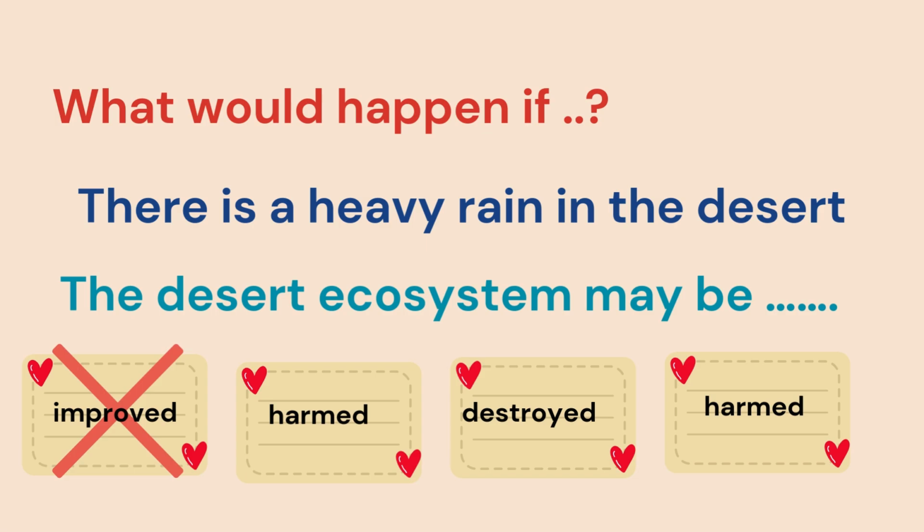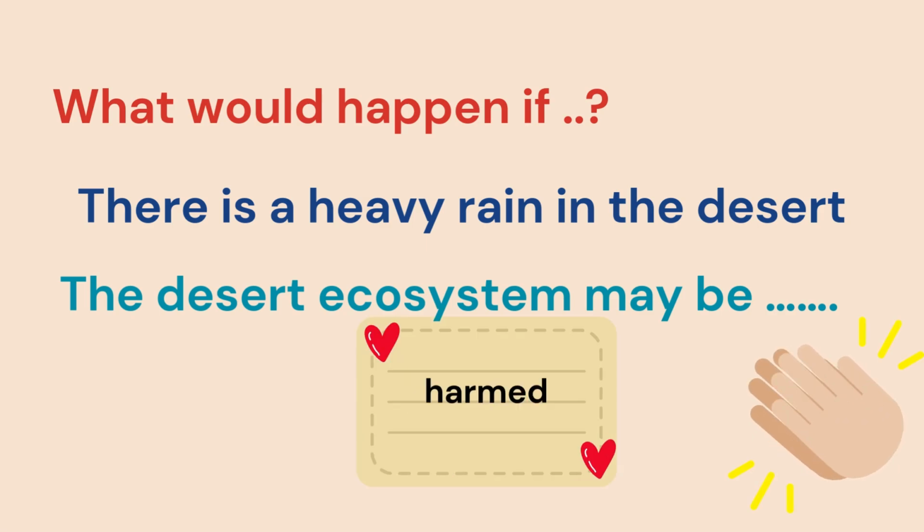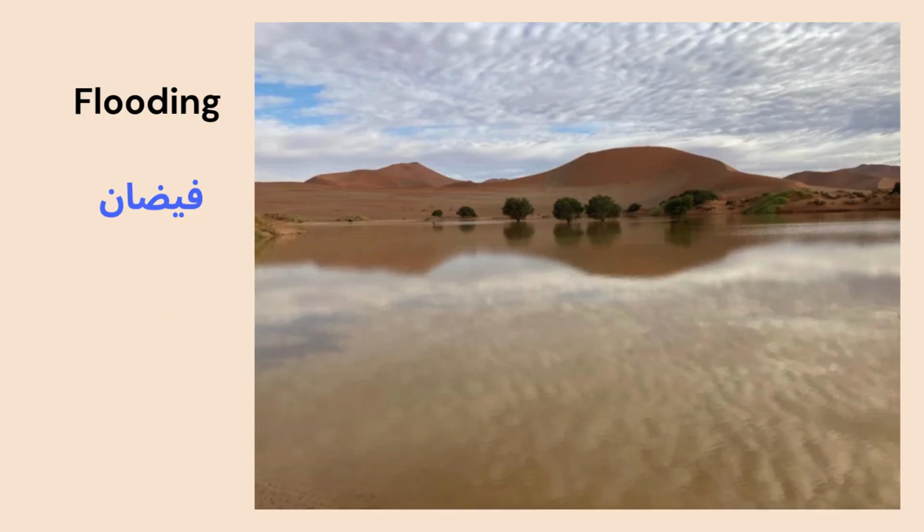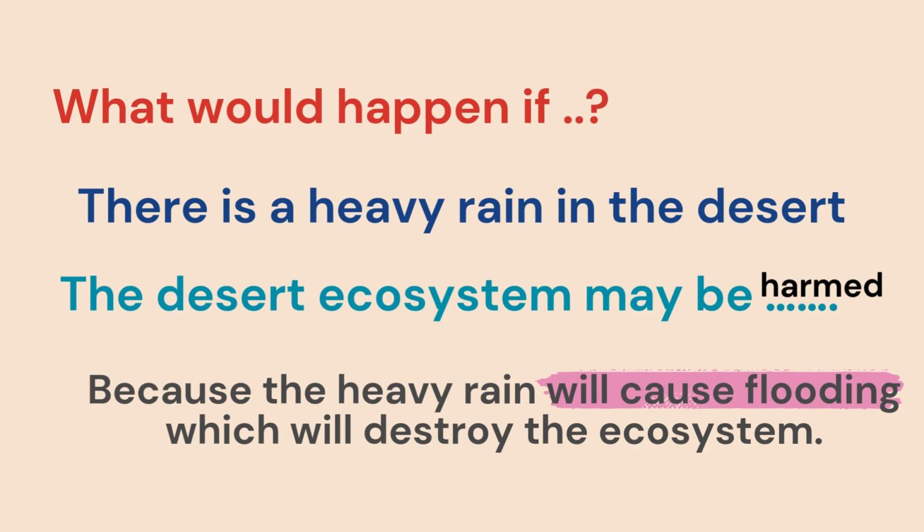What would happen if there is a heavy rain in the desert? So now it's heavy rain. Okay, so the desert ecosystem may be, we would choose, harmed or destroyed. Yes, the desert ecosystem may be harmed by this heavy rain. And why? As you see here, because heavy rain may cause flooding. Okay, so this will harm some living organisms in the desert.